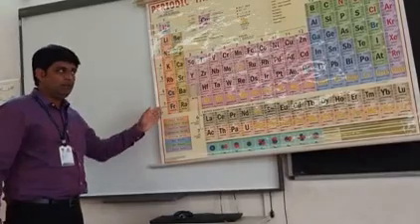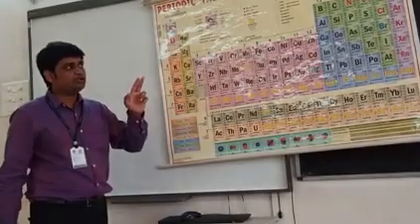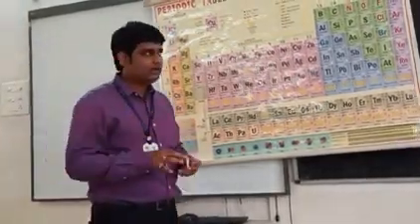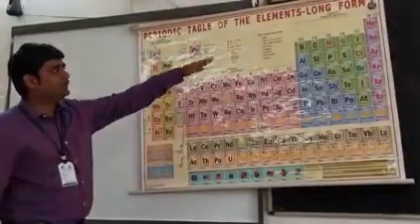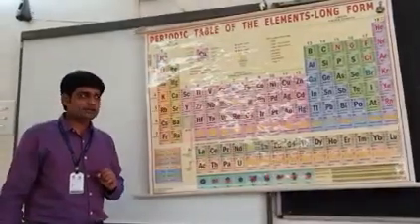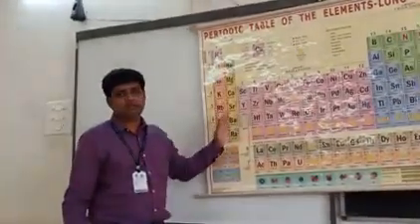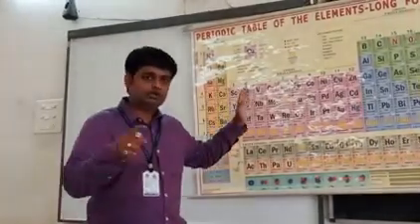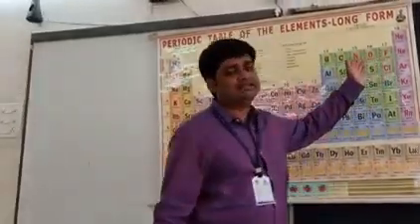Therefore, it is placed in group 1. And for magnesium, the outermost electrons are 2. Therefore, it is placed in group 2. So I hope you have got the idea why any element is placed in group 1 or group 2 or group 3 and so on and so forth. The reason is the number of valence electrons it has. As many valence electrons as it has in the outermost shell, it will be placed in the respective group. So if it has 1 electron in the outermost shell, first group, 2 electrons, second group, 7 electrons, either 7A, in modern periodic terms we call it group 17.